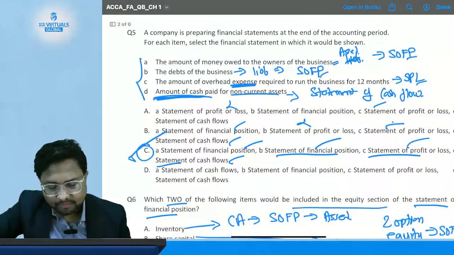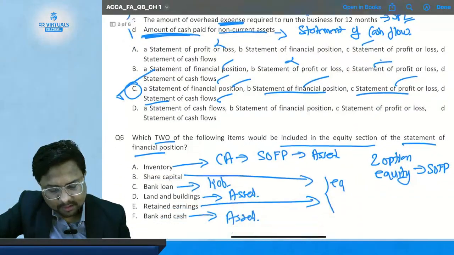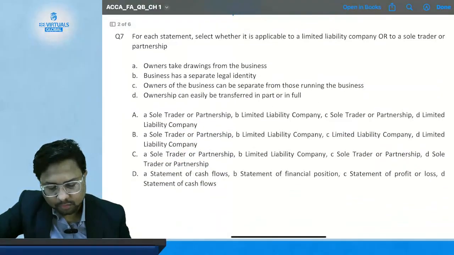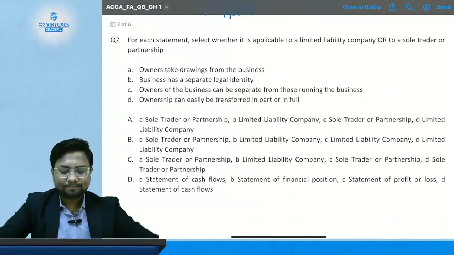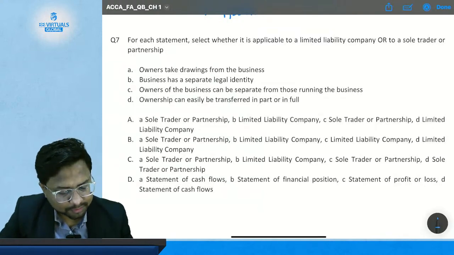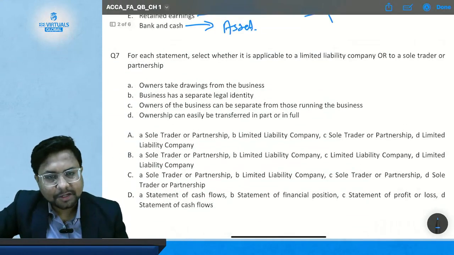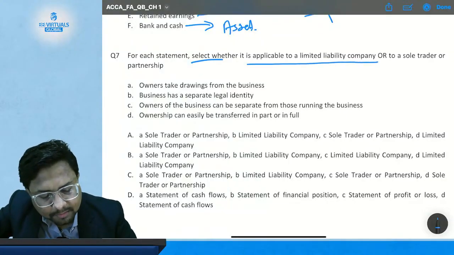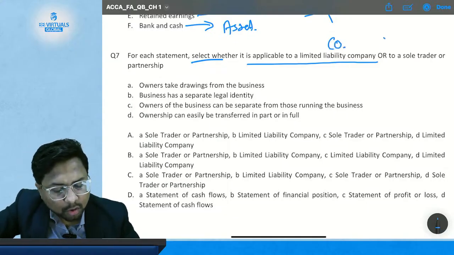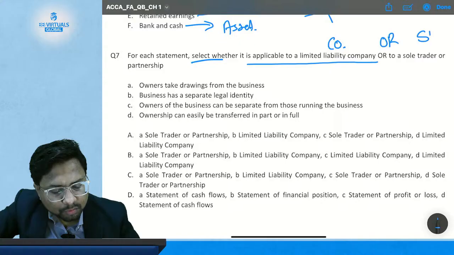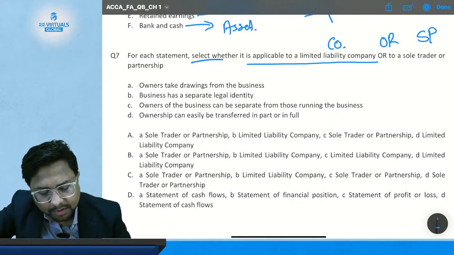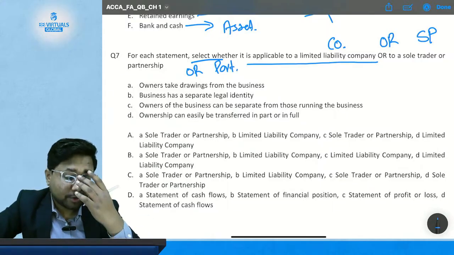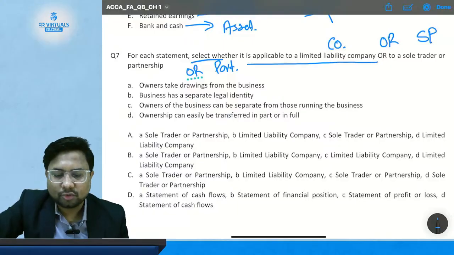Then question number 5. We have done question number 5 also in the class. Then comes question number 6. We have already done question number 6. Now comes question number 7. Okay. So what is question number 7 saying? For each statement, select whether it is applicable to LLC, means company, or to a sole proprietorship or partnership. So you have to tell which statement is more suitable for either company, partnership, or a sole proprietorship.